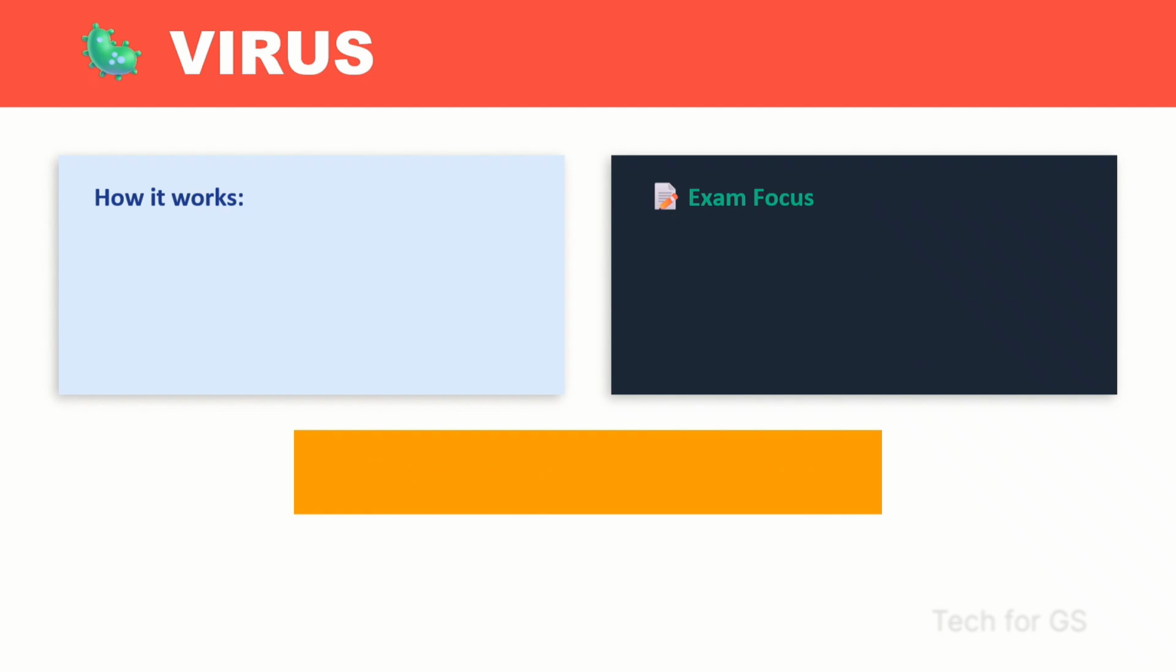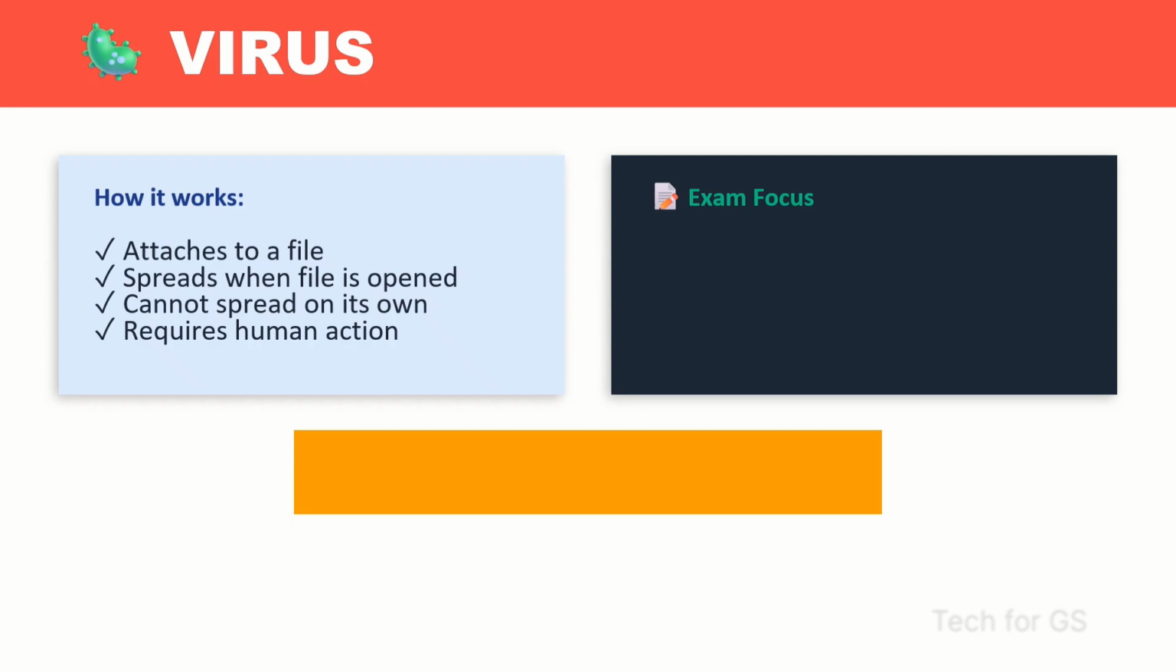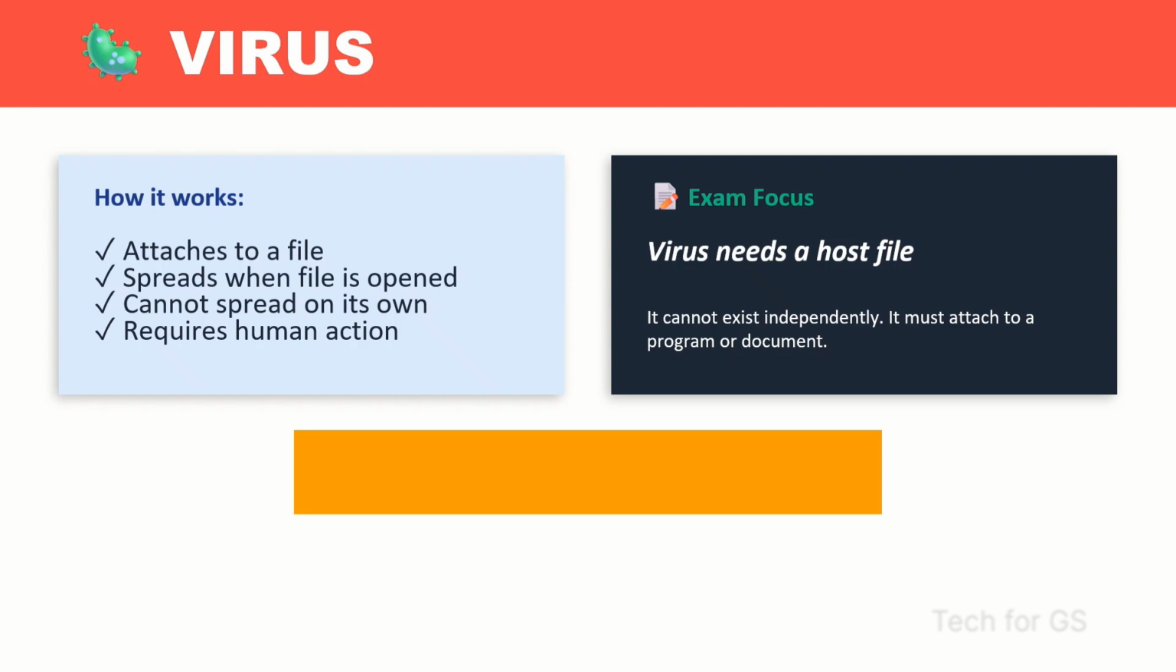The next one is virus. A computer virus attaches itself to a file. When the file is opened, the virus becomes active. A virus cannot spread on its own; it needs human action. It spreads when the file is opened. The main thing is that a virus needs a host file. It cannot exist independently. It must attach to a program or a document.